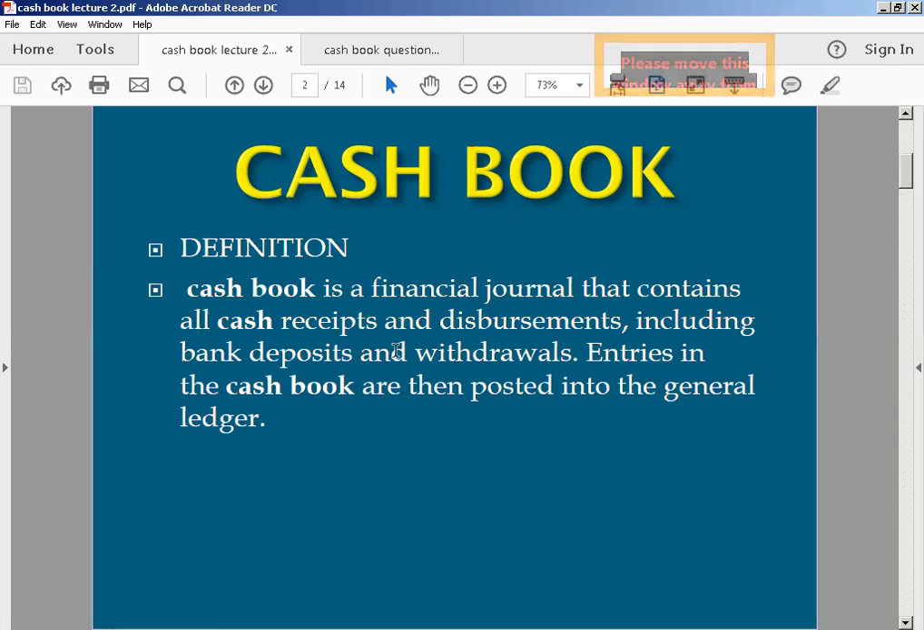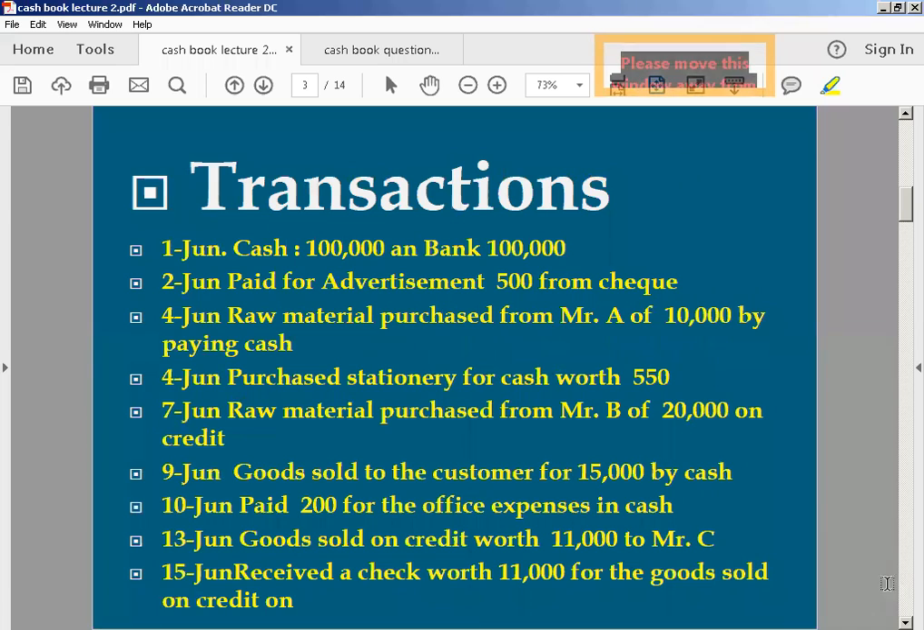So our today's topic is cash book. You all can see that cash book is a financial journal. I'm highlighting this: cash book is a financial journal that contains all your receipts and disbursements, including bank deposits and withdrawals. So we have cash receipts as the base, which focus on your cash withdrawals and bank deposits. First of all, we will enter the entries in the cash book, and then we post those entries in the general ledger of your receipts and payments. And remember, your cash book only deals with cash transactions.